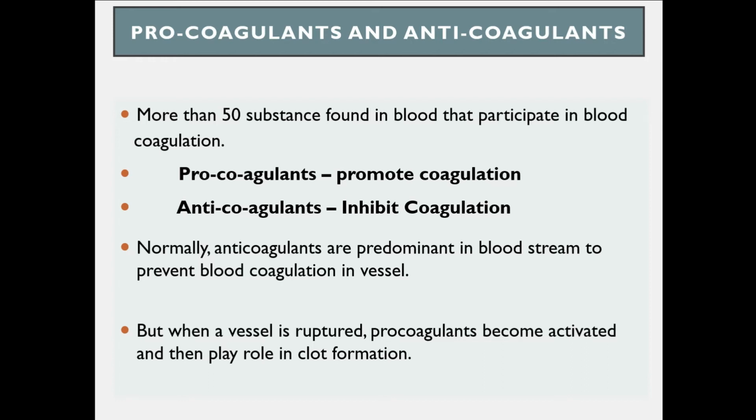However, when a vessel is ruptured, procoagulants become activated and they play a role in clot formation. So always remember, in the normal condition, when blood is flowing normally in the vessel, anticoagulants are predominant. But when there is a ruptured vessel, the procoagulants become activated and play an important role in clot formation.